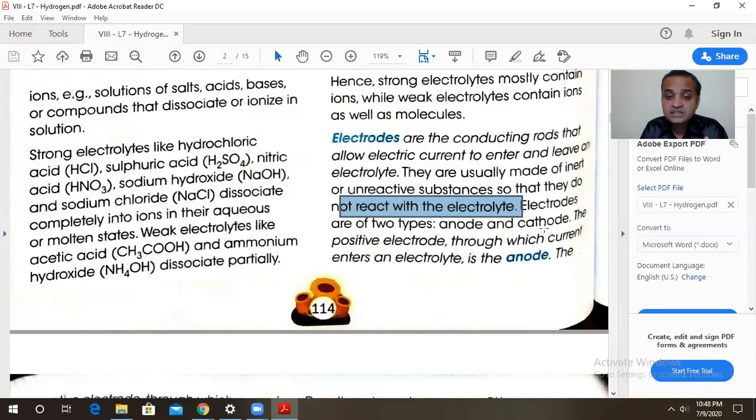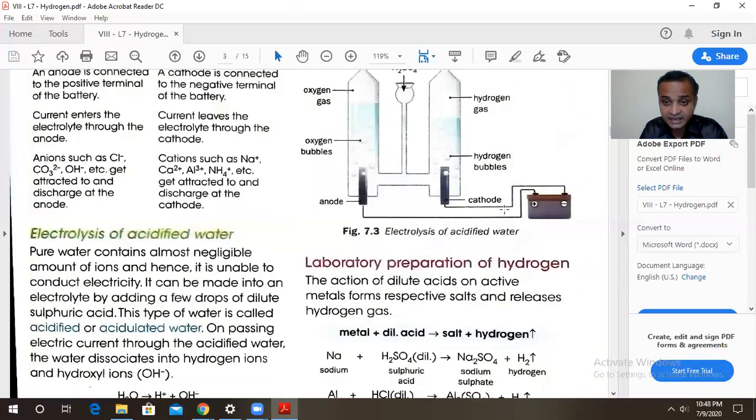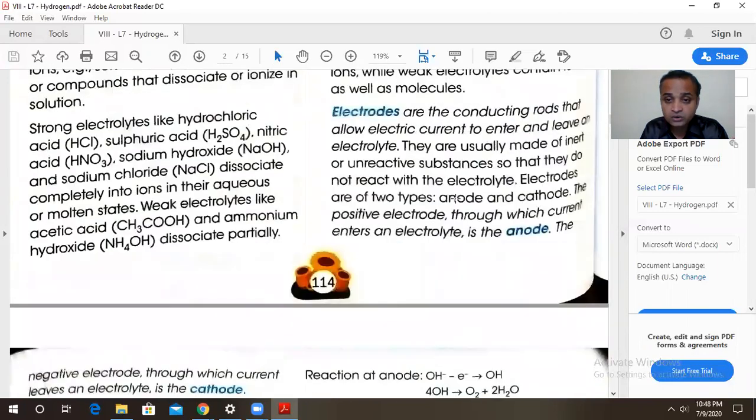The electrode which is connected to the positive terminal of the battery is called the anode. We can see it in the diagram. See, this is your anode. And therefore, the electrode which is connected to the negative terminal of the battery is called the cathode.